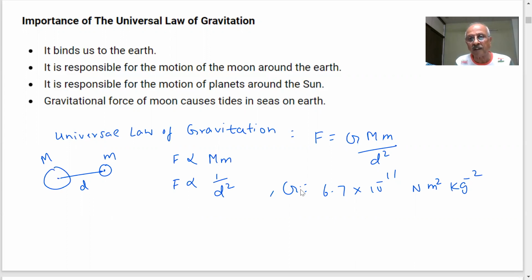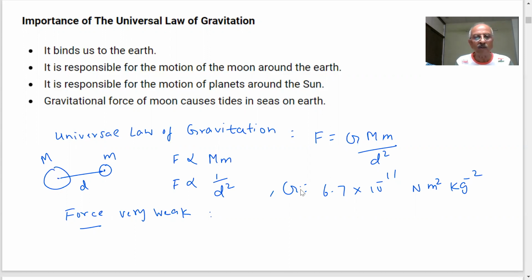And this is important: the gravitational force is a very weak force. It is very weak. And the question was, why don't we experience attraction? We are also having masses. What is the reason that you are not attracted, or you are not attracting the books towards yourself? What reason was given? Sir, because the attractive force exerted by the earth is much larger.